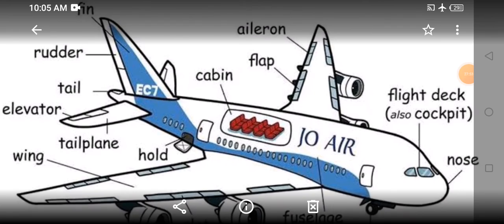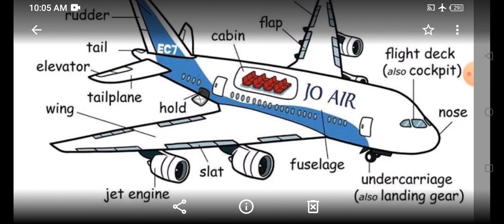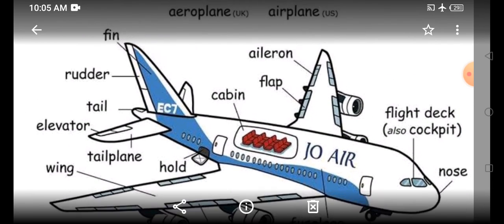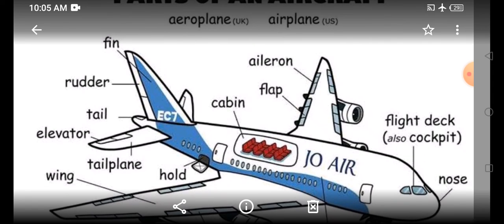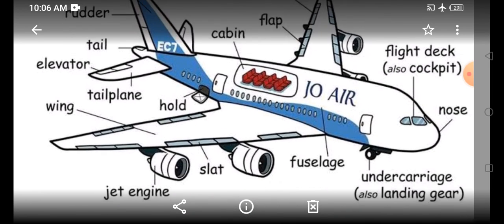Now you can see this is an aircraft. Okay, an aeroplane. Okay, this is an aeroplane. Now look here, you can see the various parts of aeroplane.